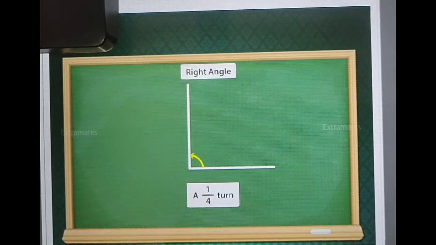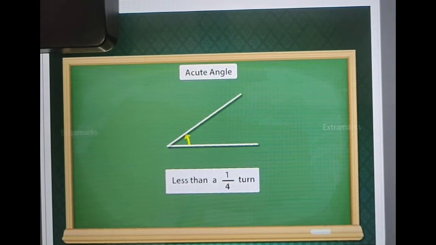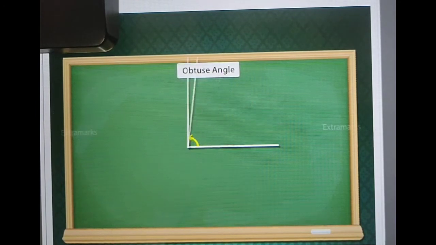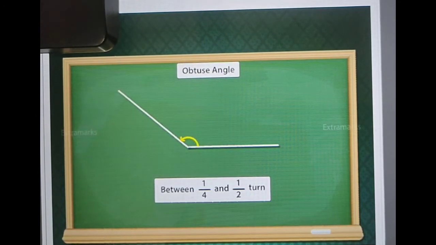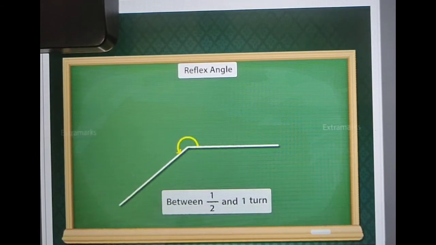1/4 turn means a right angle. This small square indicates a right angle. Less than 1/4 turn means an acute angle. Between 1/4 turn and half turn means an obtuse angle. And between half turn and one complete turn means a reflex angle.